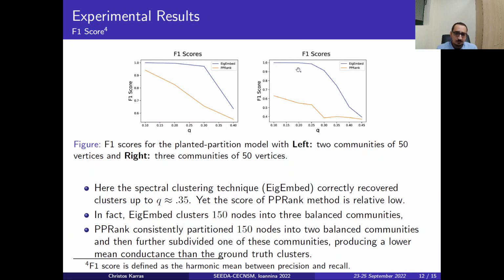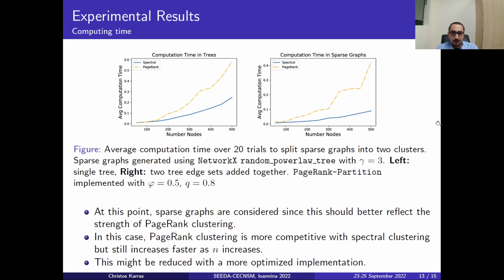As you can see here, where we have three communities, the eigenbed method again started with high conductance, and after a Q of 0.25 it went lower and lower, but still it outperforms the PPRank method. And here the gap is of course greater than in the previous example.